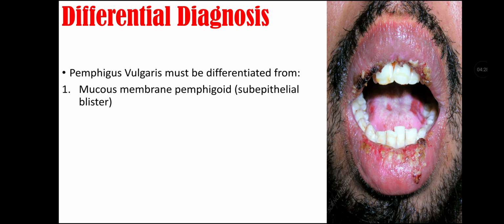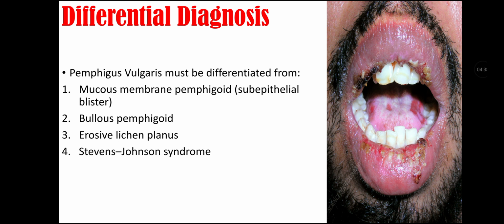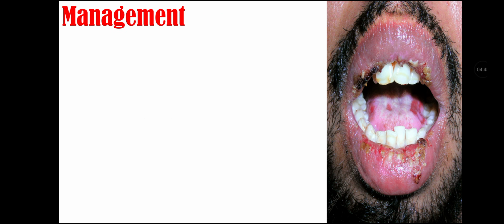Differential diagnosis of Pemphigus vulgaris. Pemphigus vulgaris must be differentiated from mucous membrane pemphigoid, that is a subepithelial blister. It should be distinguished from bullous pemphigoid, erosive lichen planus, Stevens-Johnson syndrome, erythema multiforme, linear immunoglobulin A disease.